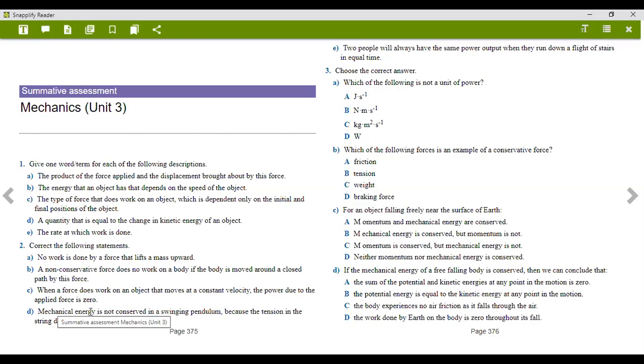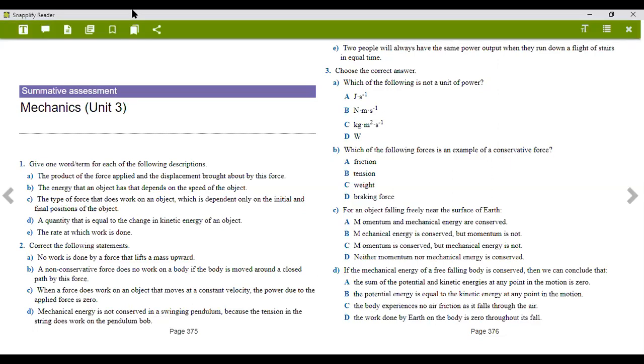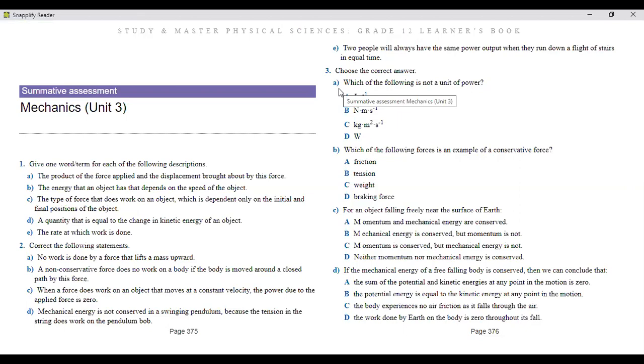So the correct answer is, when a force does work on an object that moves at a constant velocity, the power due to the applied force is given by power equals force times velocity. You guys remember we did that yesterday when we were doing power. So this one is different. When a body is moving at a constant velocity, the power will be force times velocity.